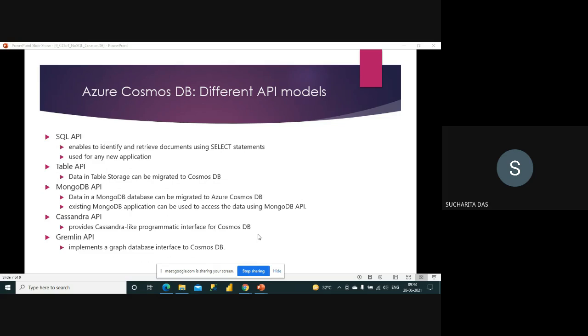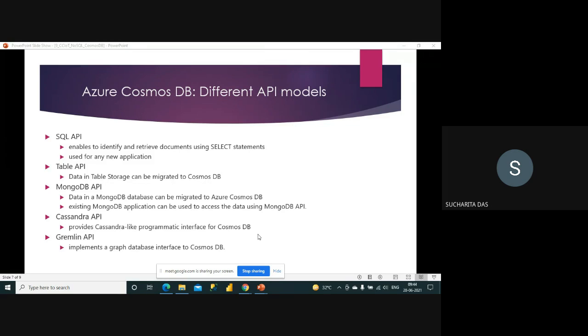So what about the other four that we should know? The first one is the table API. So what is table API? It means the data in table storage can be migrated to Cosmos DB. One thing I will tell you is that if you are new, and you are trying to start creating something fresh, then you should use SQL API.